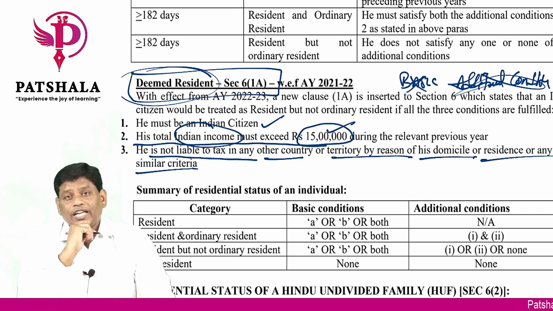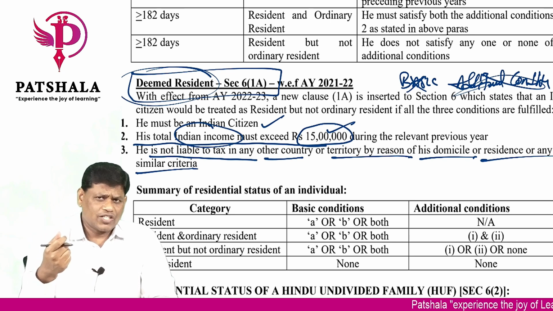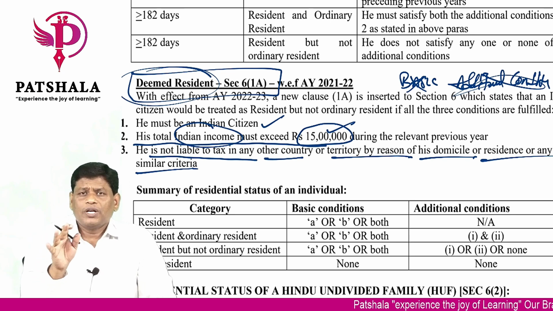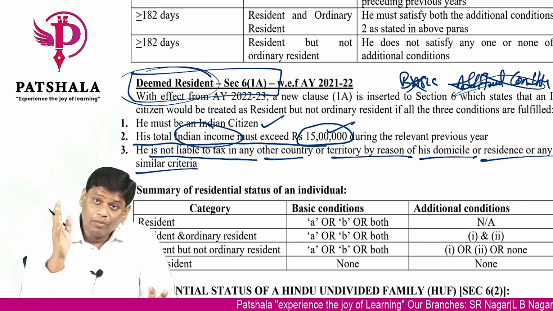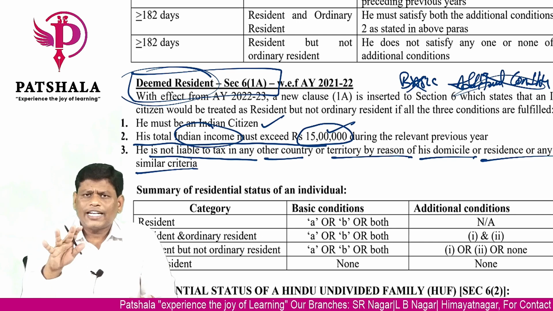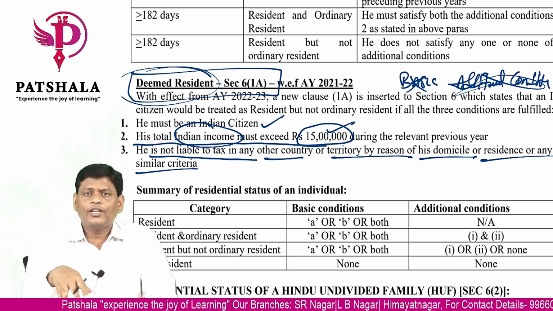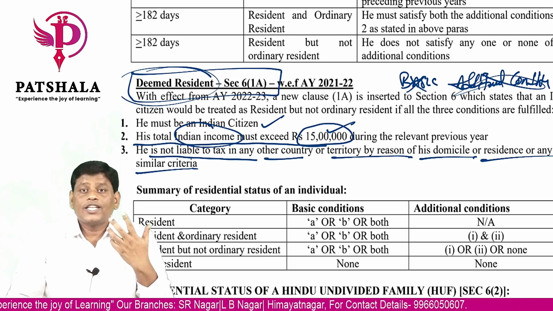There are n number of areas in tax where department wants to bring you into the taxation purview. What department simply do? They say that you are resident in India, rather deemed resident in India. What is the meaning of the word deemed resident? You are not as per the rules, but still I want to bring you into the loop to tax it. So I use this word called deeming. What is deeming?